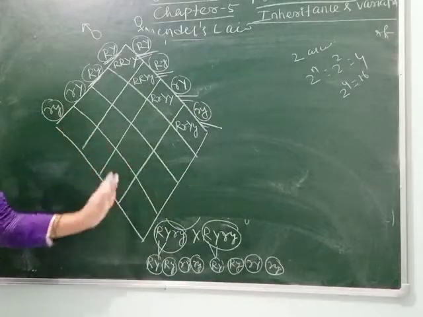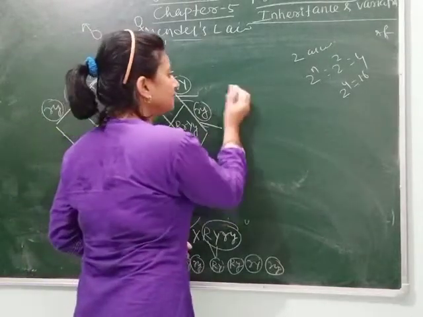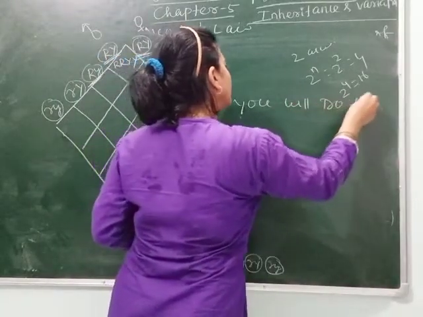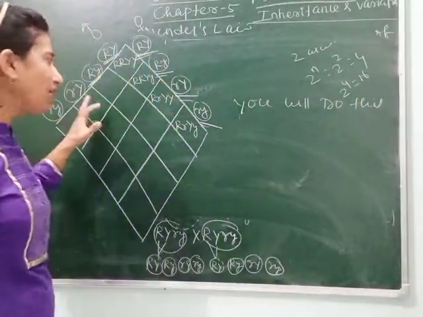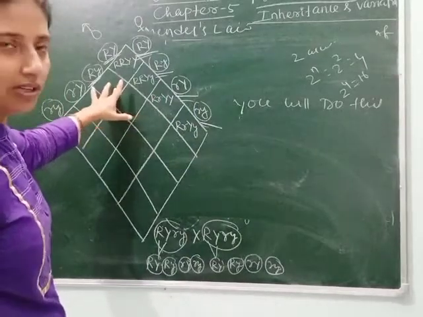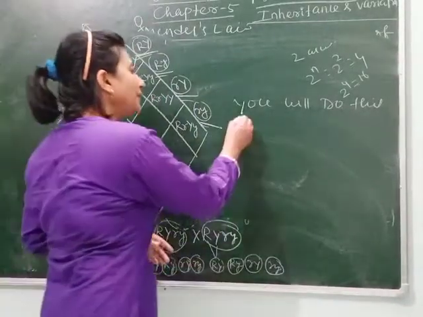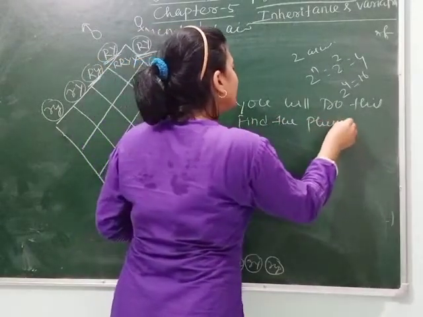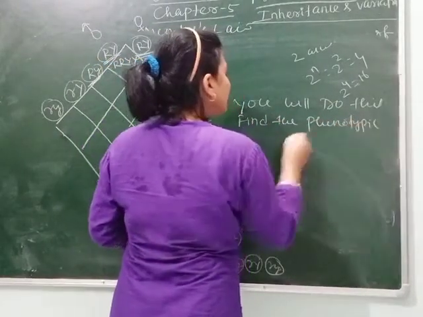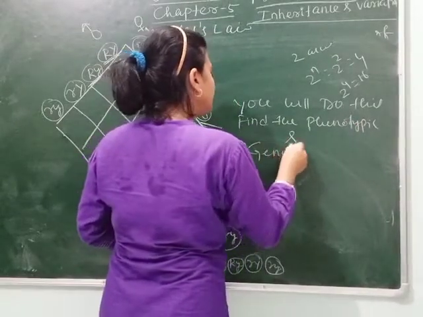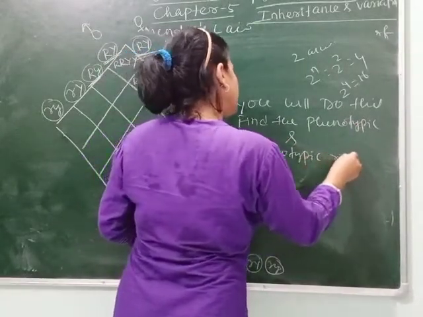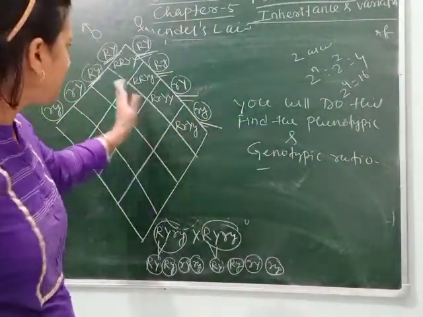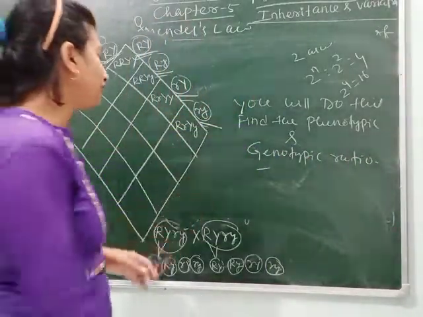Then like this. This is your task. You will fill the blocks of the checkerboard, which is the Punnett square, and find the phenotypic and genotypic ratio. Clear, students? This should be filled by you, then you will send it to me.